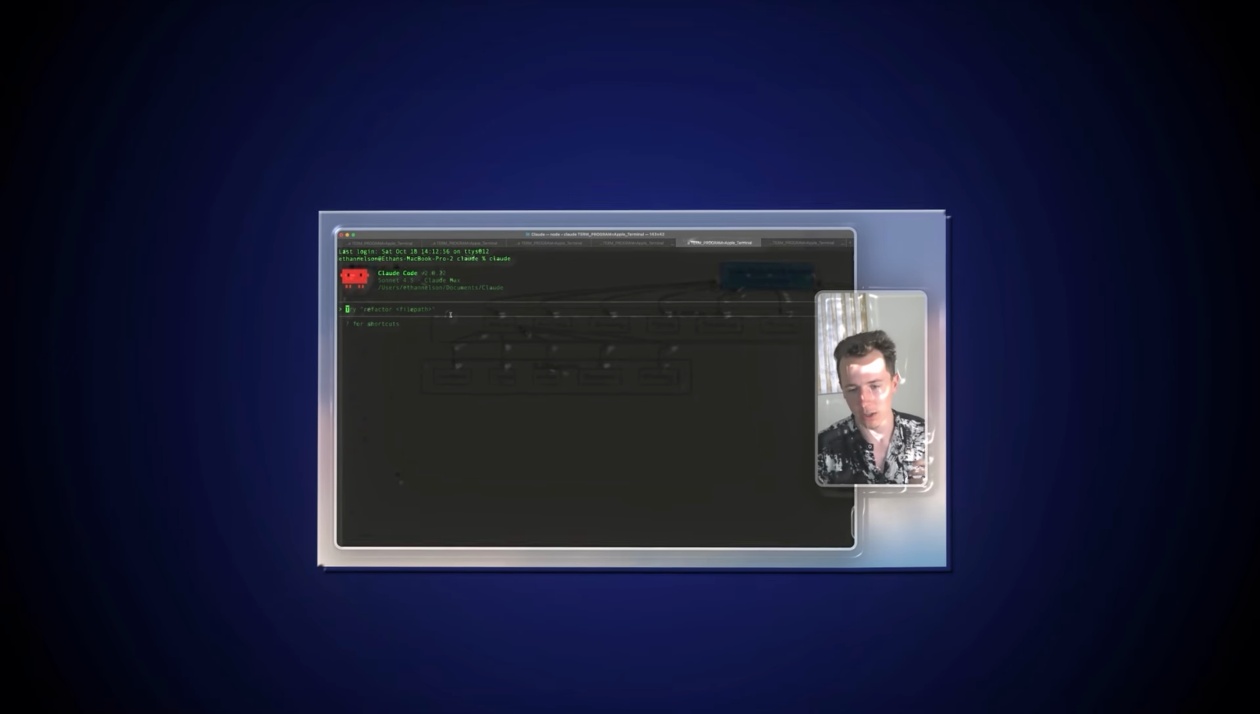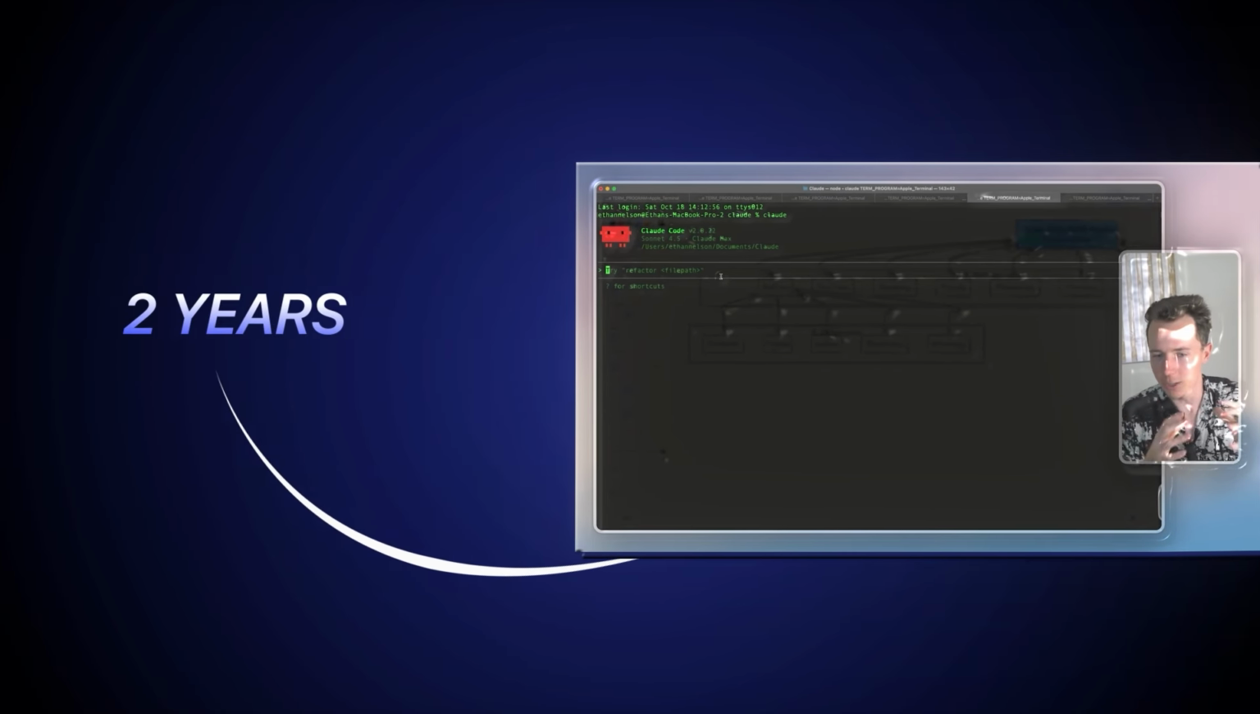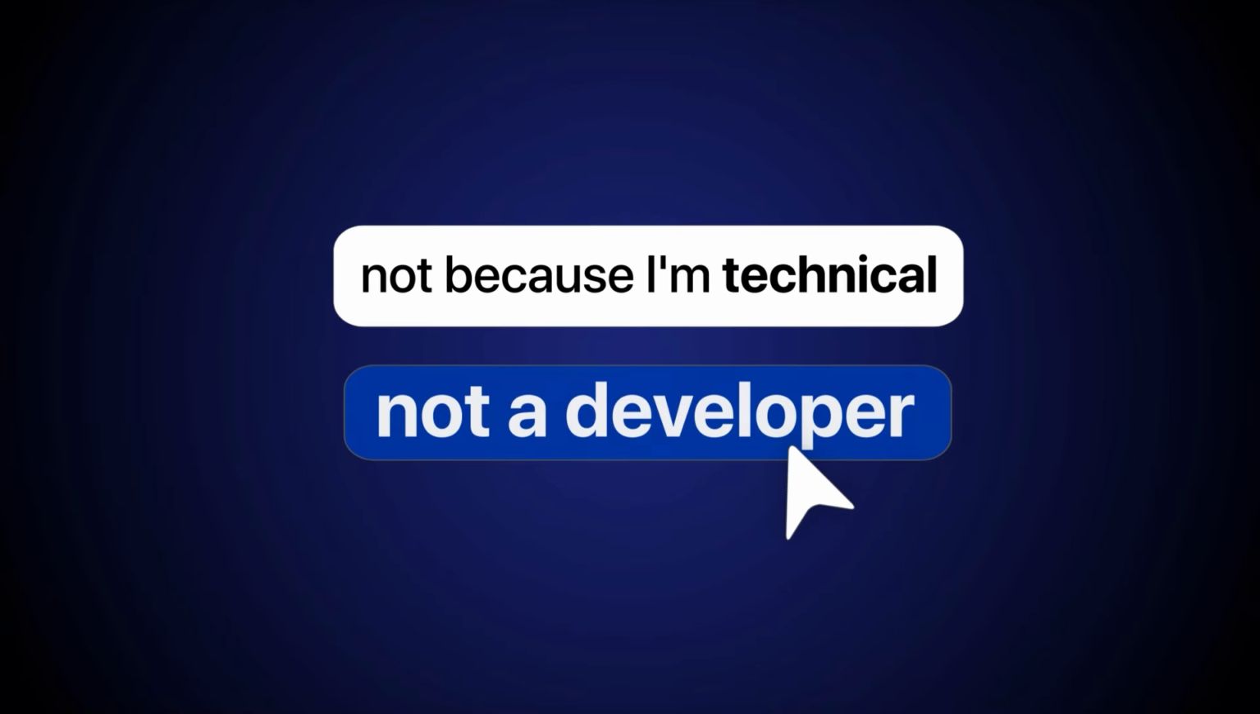I've been using Claude Desktop since it came out nearly 2 years ago, and I loved it. I had almost 1,800 chats, but I finally switched to Claude Code, and I can never go back. Not because I'm technical, I'm not actually a developer, but because Claude Code solves the one problem that made Claude Desktop unusable for real work: context limits.